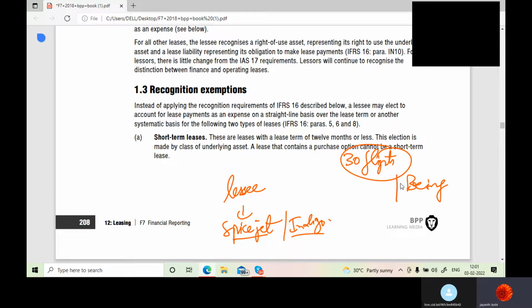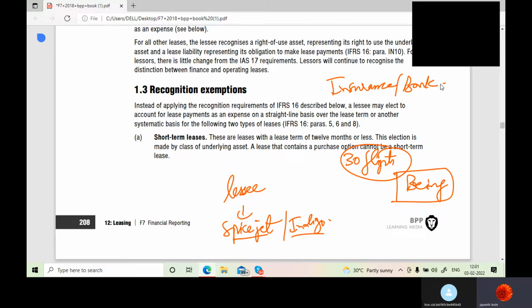That means Boeing is the manufacturer of those flights. Who is the manufacturer? Boeing. So Boeing would manufacture the asset for SpiceJet or Indigo, or if Boeing is not there, there are some lessors, like some big insurance company or some banks.